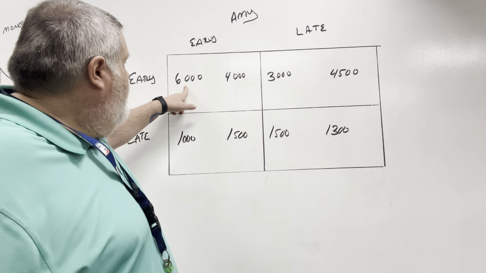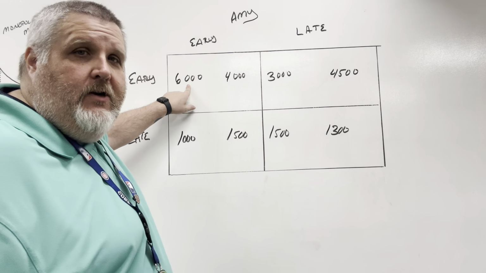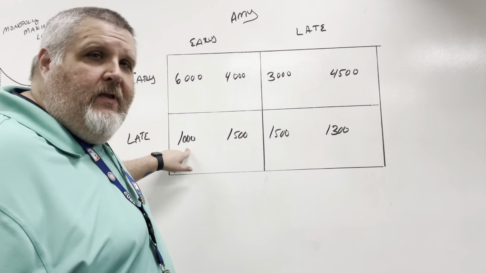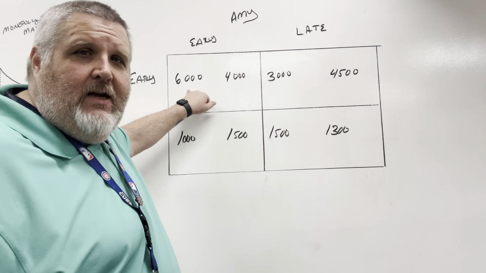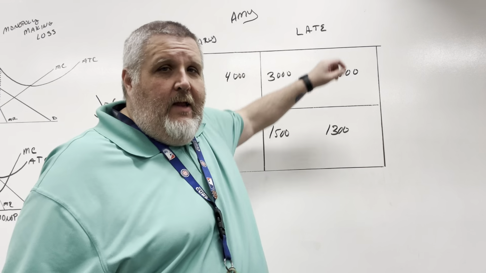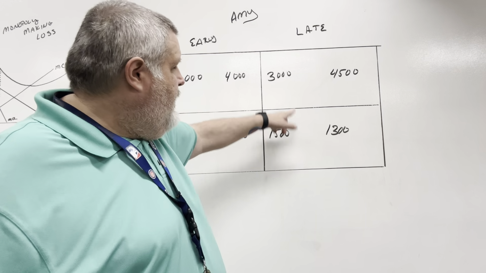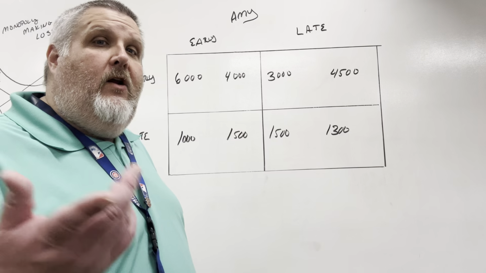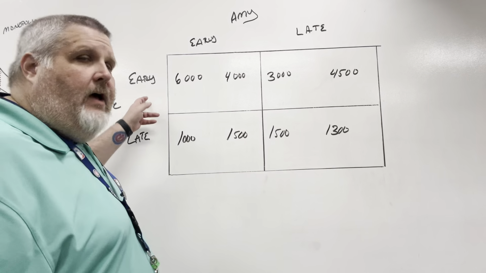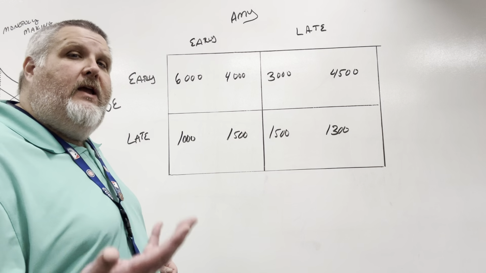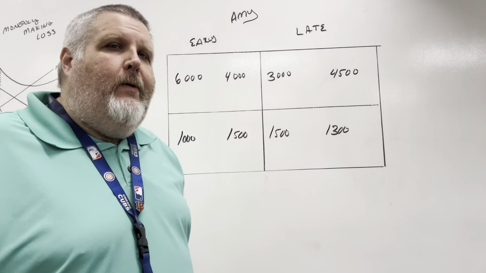If she opens early, he can open early and earn $6,000, or he can open late and earn $1,000. Which should he do? Well, he's going to open early, right, and earn $6,000. If she decides to open late, Joe can open early and earn $3,000, or Joe can open late and get $1,500. What's he going to do? He's going to opt for early again, right? That's where more money is.